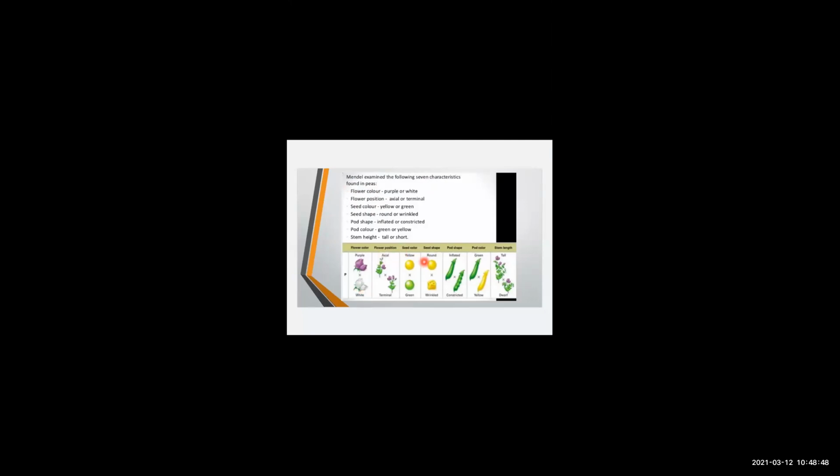The color of the seed can be yellow. The color of the seed can be green. Seed shape, rounded and wrinkled. So seed can be rounded in shape and seed can be wrinkled also. Pod shape, inflated or constricted. Here it is inflated and here it is constricted. So you can see in the diagram what the pod shape is. Pod color, green or yellow. So pod color is the color of the pea pod.